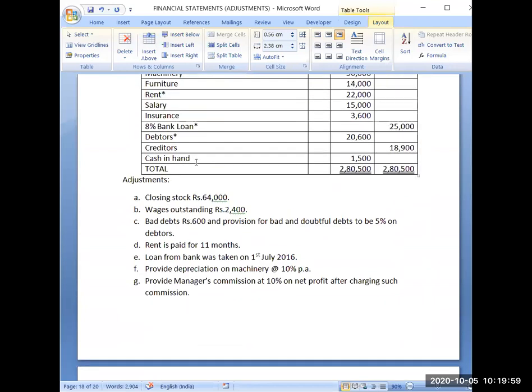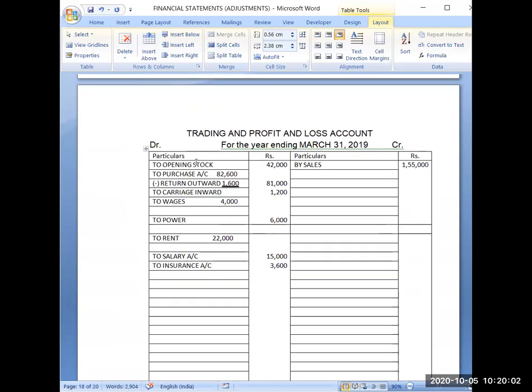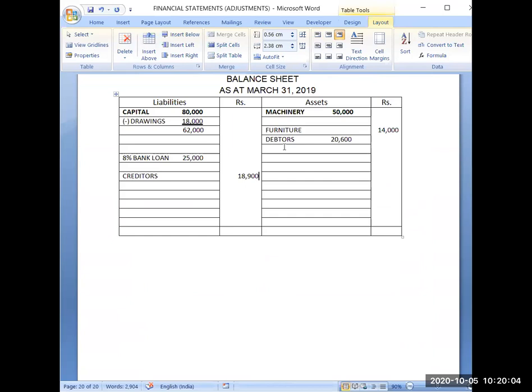Then the last account given is cash in hand 1,500. So cash in hand I will be writing after 3 lines here, 1, 2, and 3. These lines I have to leave. Then I will write here cash in hand, and it will be 1,500.